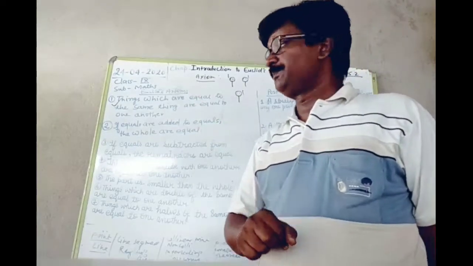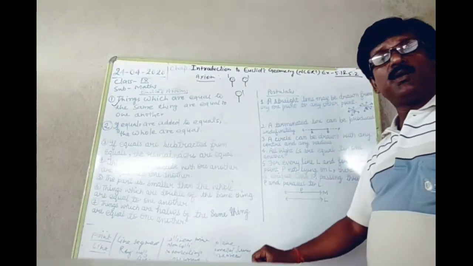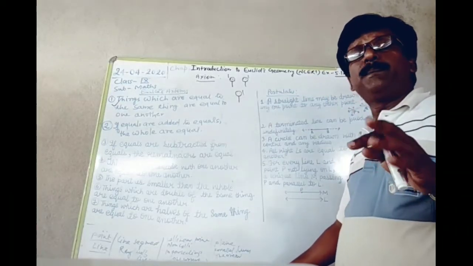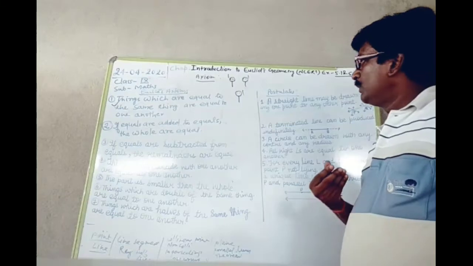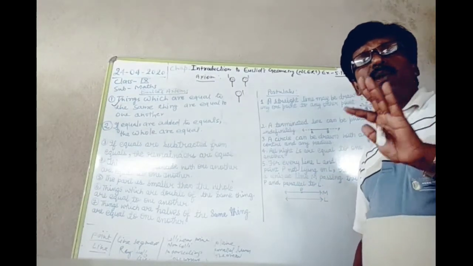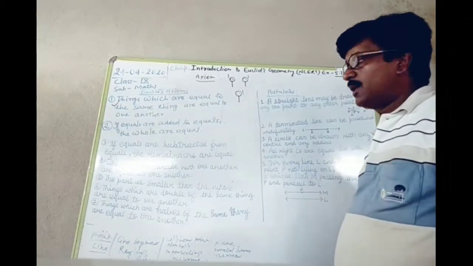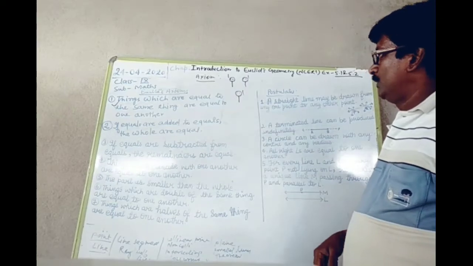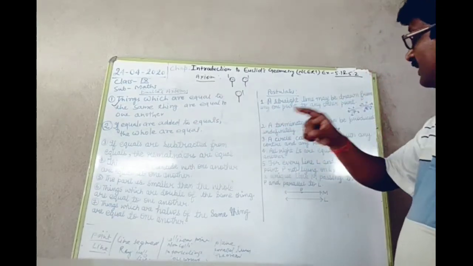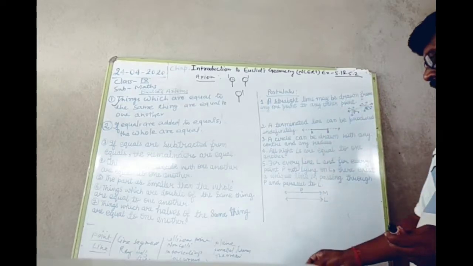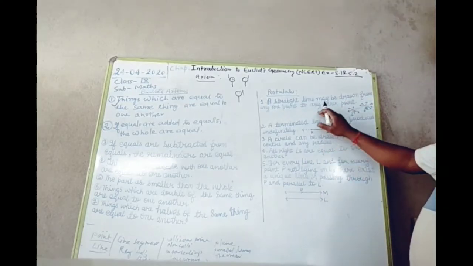Okay, understood? Now postulates. I have just given the definition of a postulate. The postulate is the basic structure from which lemmas and theorems are derived. And there are 5 postulates given by Euclid. Out of the 5 postulates, the first postulate is, a straight line may be drawn from any one point to any other point.